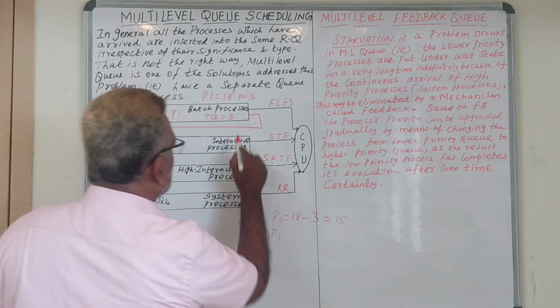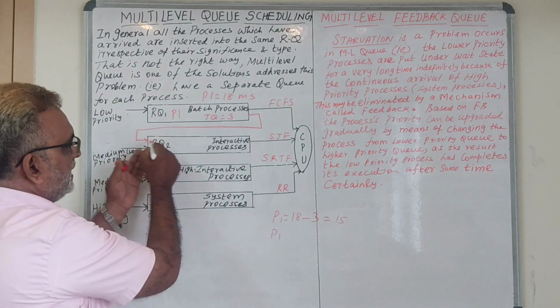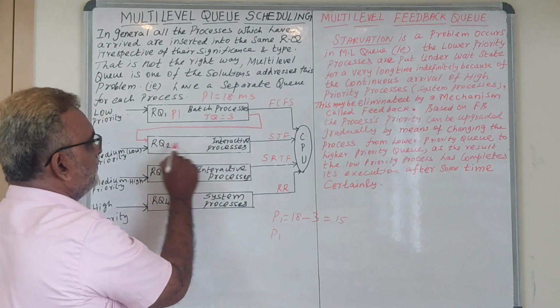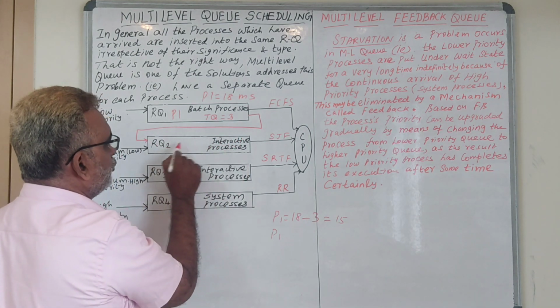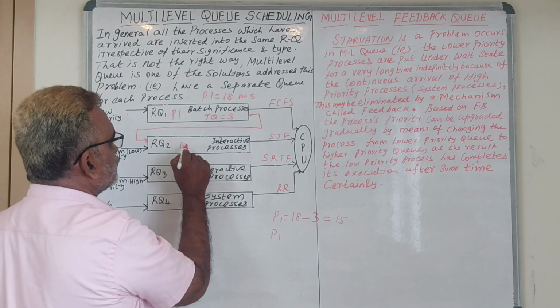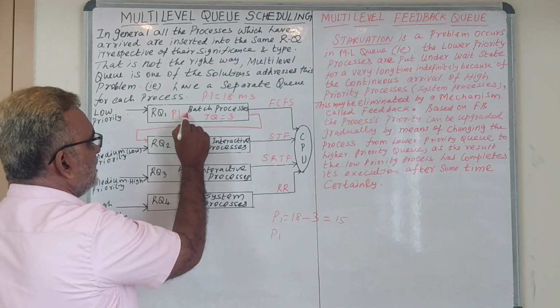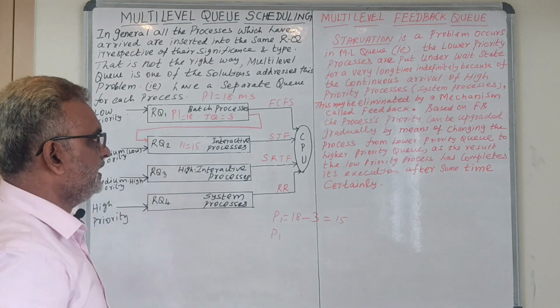With the 15 milliseconds, the process enters the next queue, that is the interactive process queue, RQ2. Here process 1 now needs 15 milliseconds. Originally it was 18 and now it needs 15.